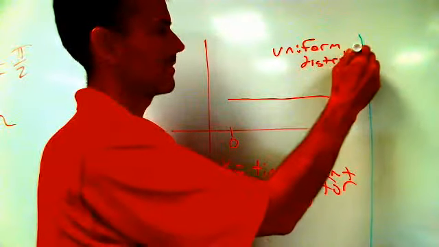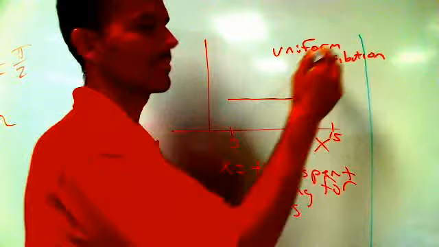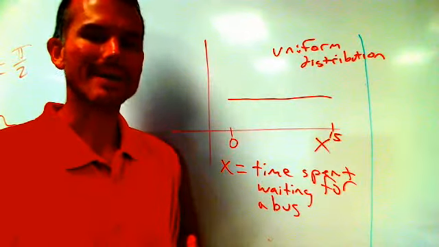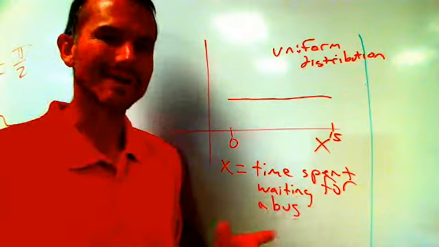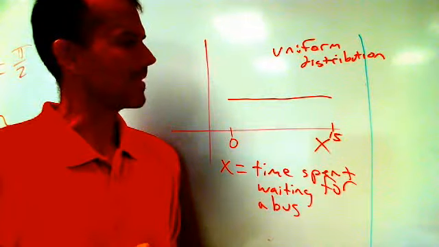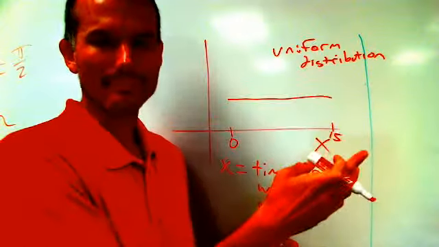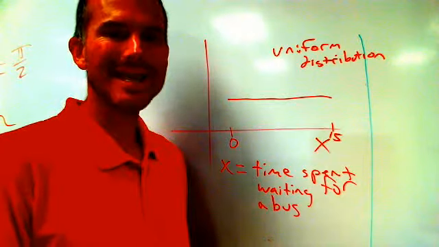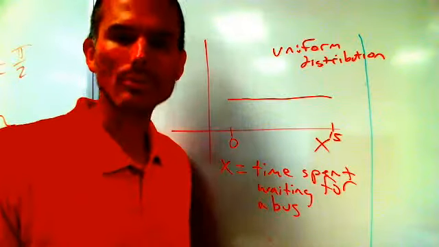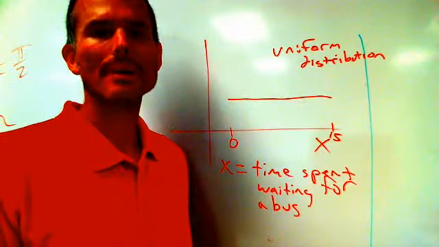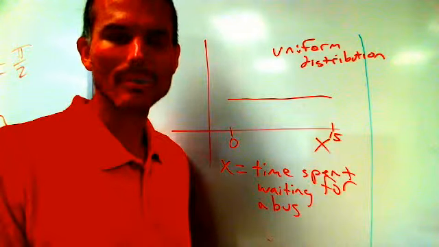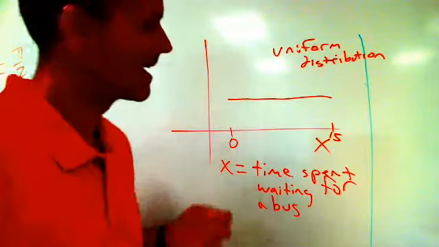This is probably the simplest example of a continuous probability distribution. Another way to say that is it's a probability distribution for a continuous random variable. And this is a horizontal line at the top of this probability distribution. And this indicates that all values between 0 and 15 are equally likely. No, you're not any more likely to have to wait 3 minutes as you are 4.7 minutes.